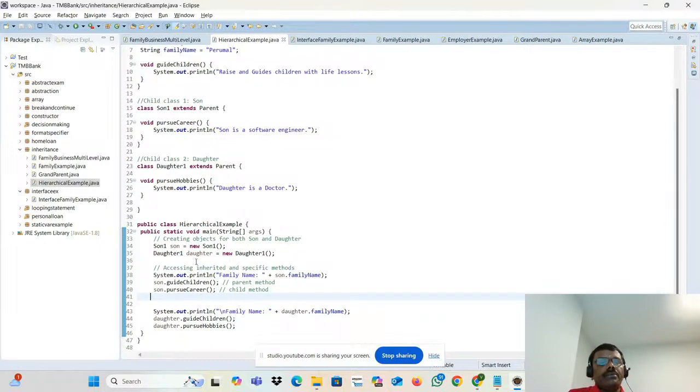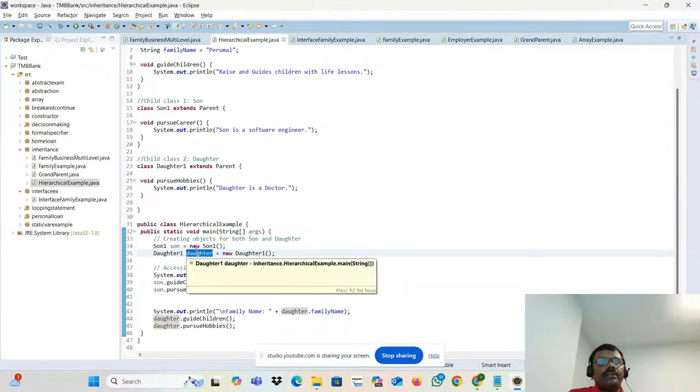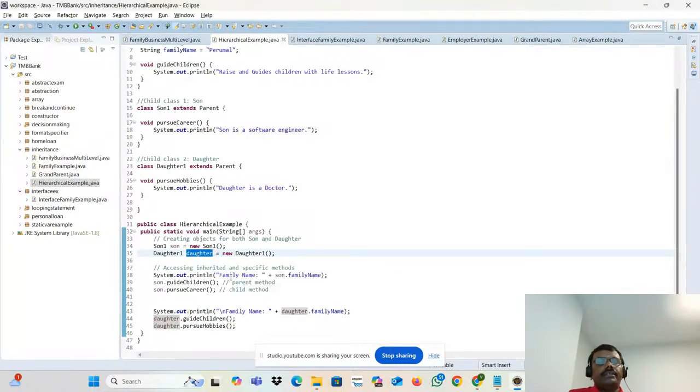Similarly, daughter object dot method. This belongs to the parent. This belongs to the daughter's own class, child one. Similarly, the daughter can try to access this pursue carrier. It won't work.